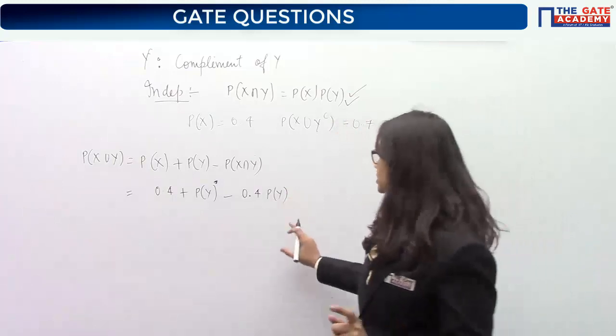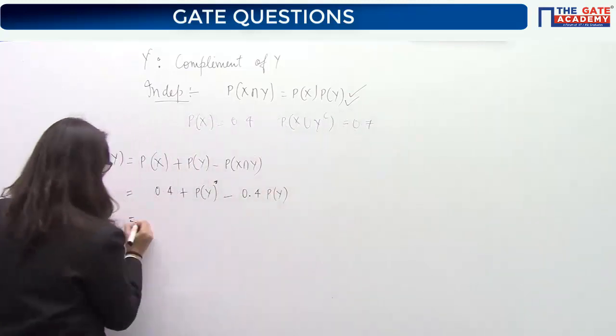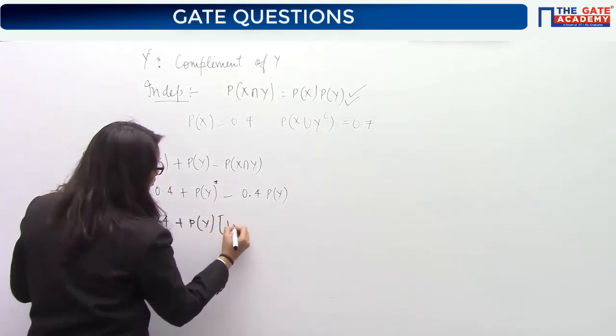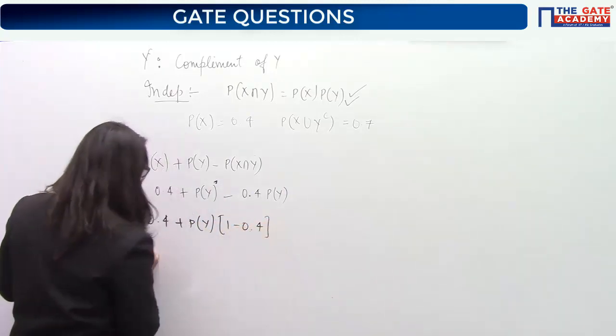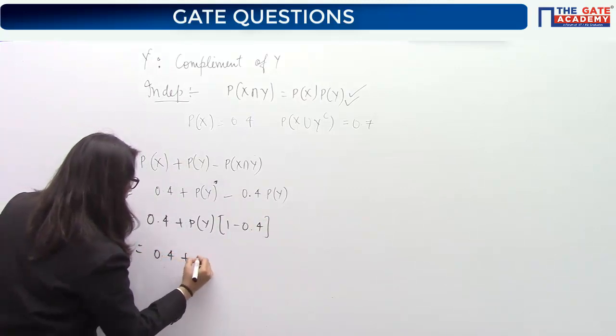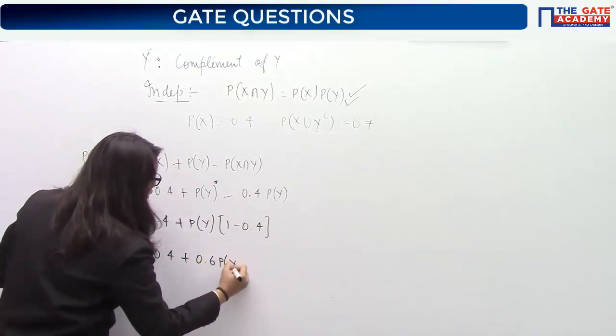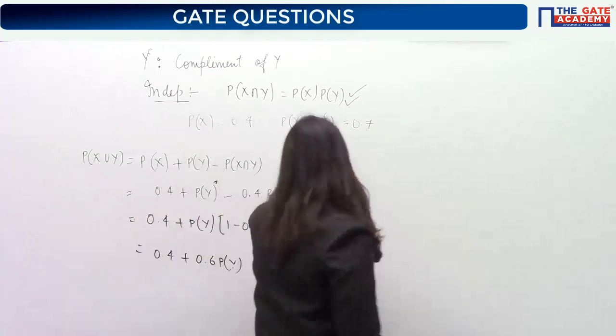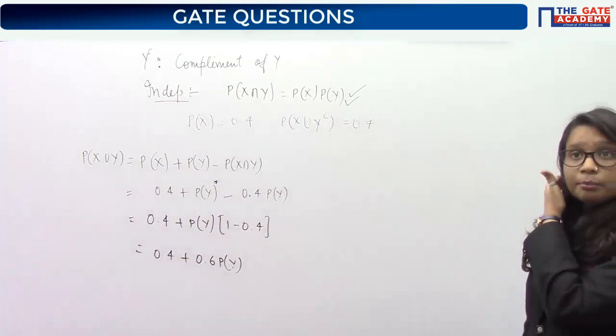Yes? Now you can see that Py is common out here. So 0.4 plus Py into 1 minus 0.4. So it is 0.4 plus 0.6 times of Py. Now you have been given one more condition, and using this you can find out what is your Py.